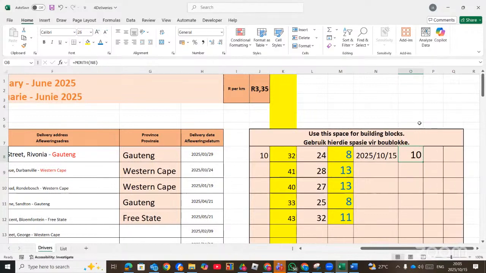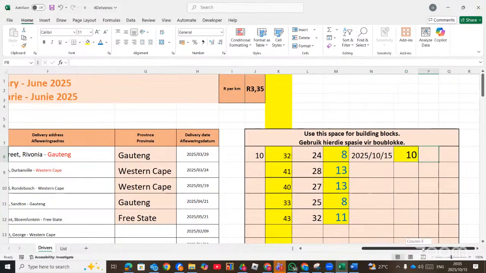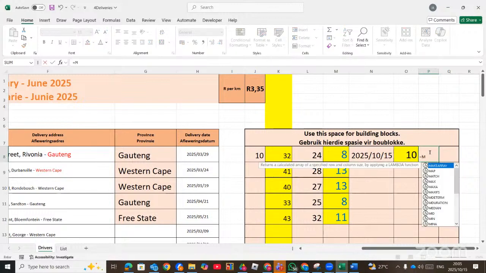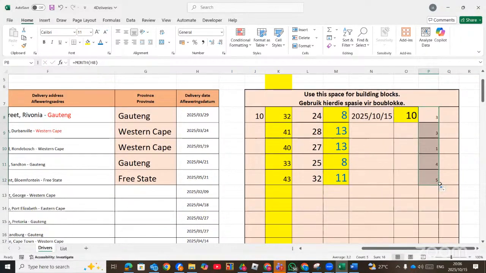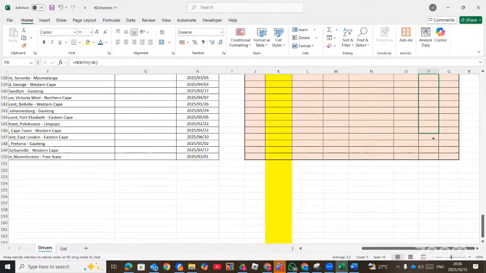Right. So this is the current month. Then we can also compare with each and every month from here, from the building block. So you can say equals to month of this particular one. So we got the month from every one, and we can have the month for all of them.